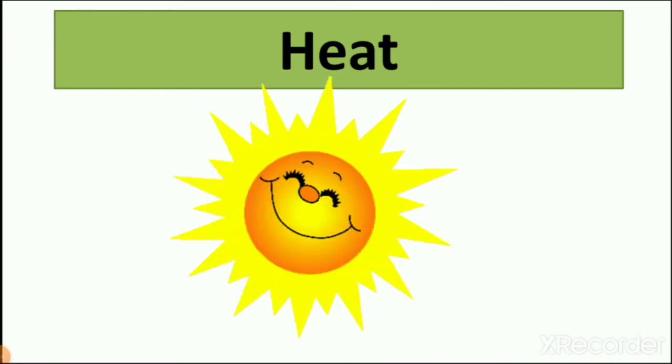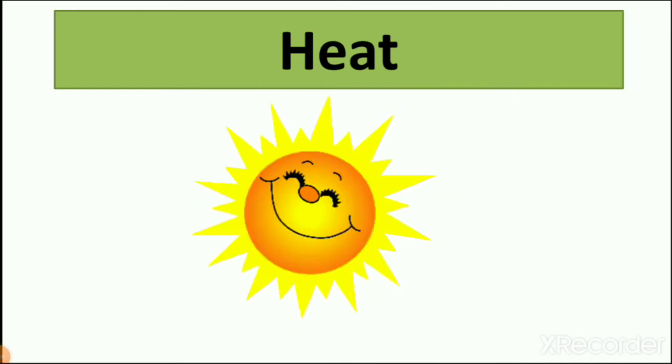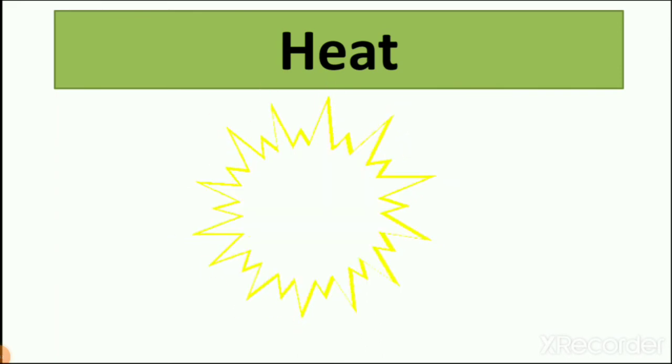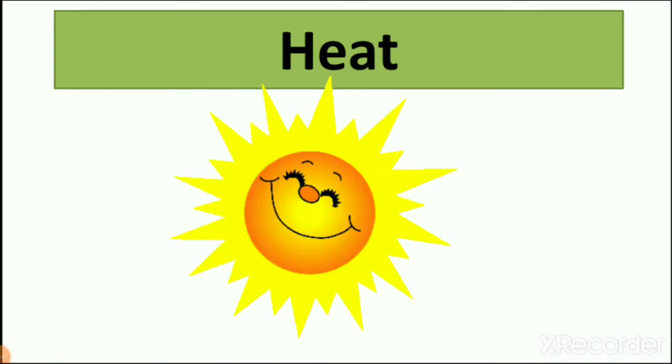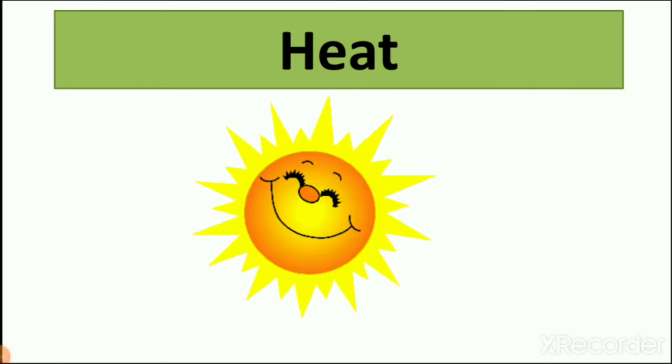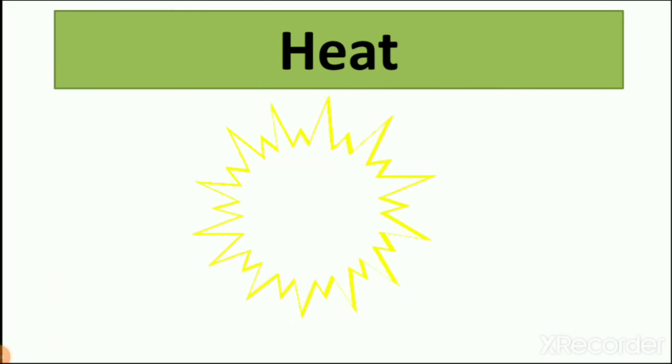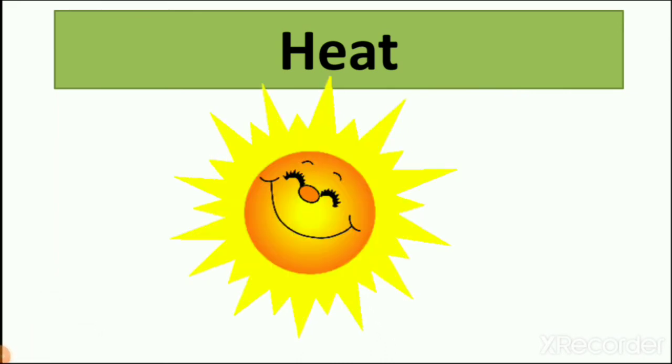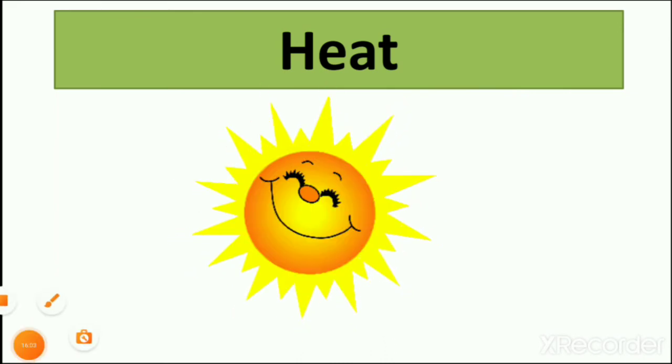Here you can see the picture of the sun, and because of sunlight we get heat. So what is the spelling of heat? H-E-A-T. And which thing gives us heat? Sun. Here you can see the picture of the sun, and because of that we get heat.